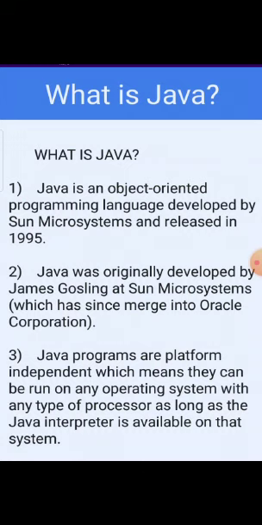We'll learn about the platform in Java. Java programs are platform independent, which means that they can be run on any operating system or any device, with any type of processor, as long as the Java interpreter is available on that system.